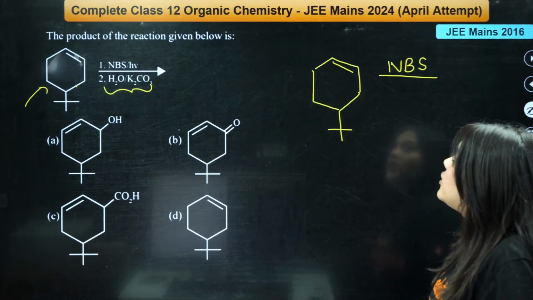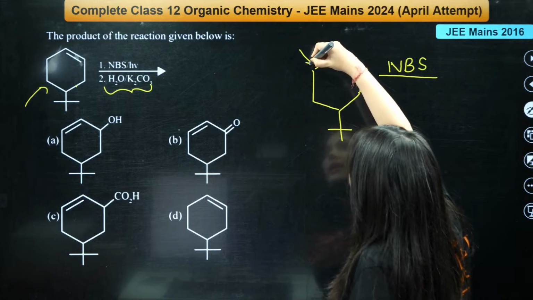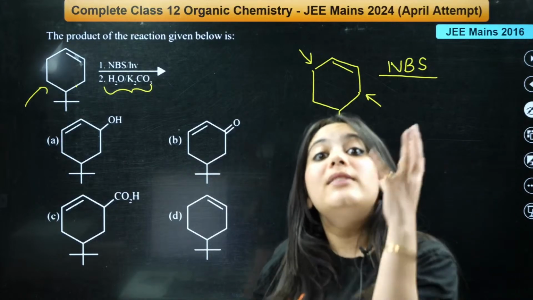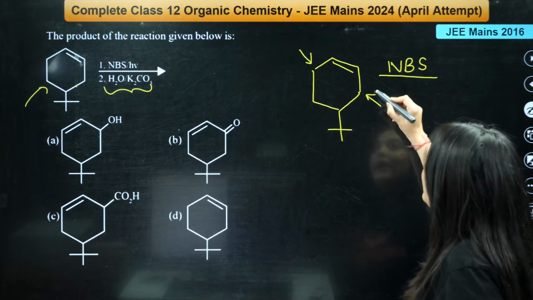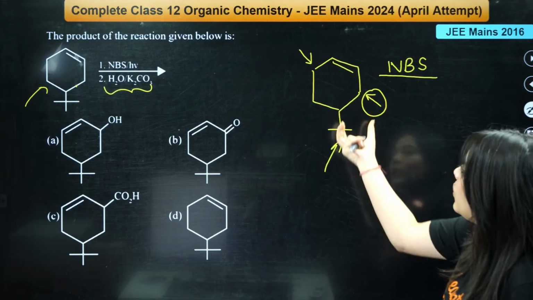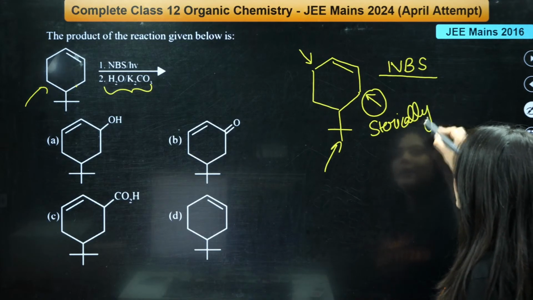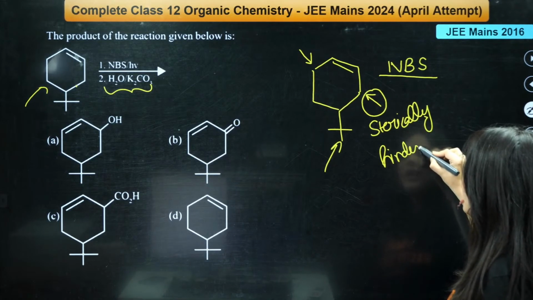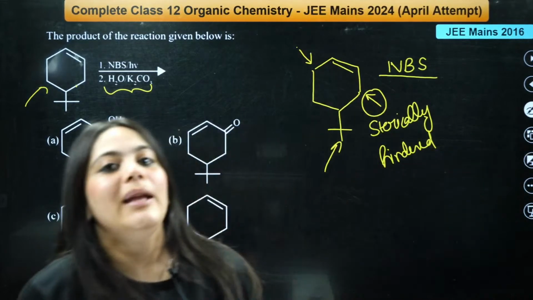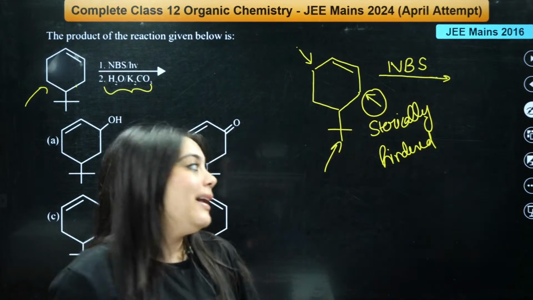So this compound actually has two allylic positions, isn't it? Number one allylic position is this. Number two allylic position is this. Now, where would the substitution actually happen? Can you see? This position is actually sterically hindered due to this alkyl chain, isn't it? This position is sterically hindered. Hence, what will happen? Here, bromine addition will take place, because through NBS, addition happens on the allylic position.